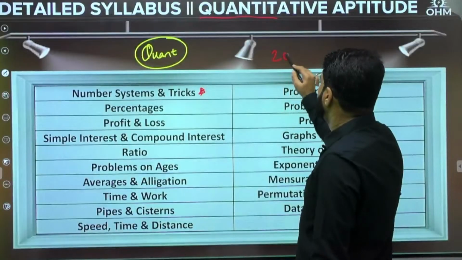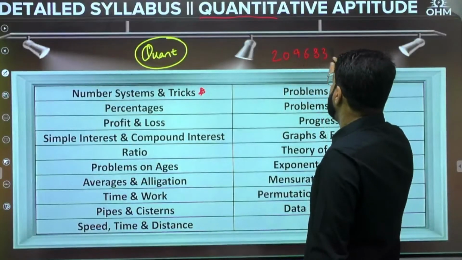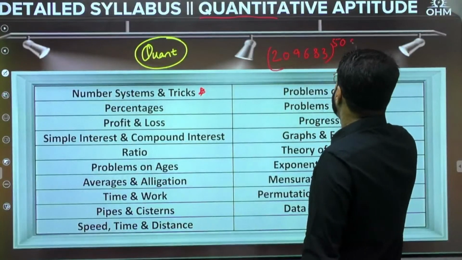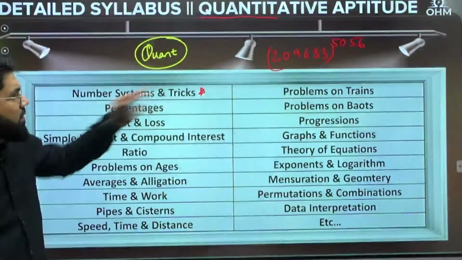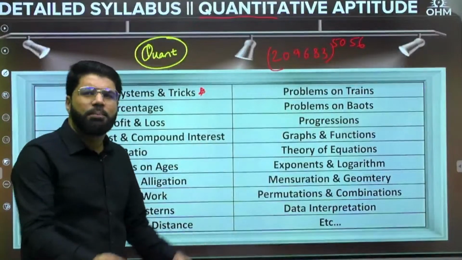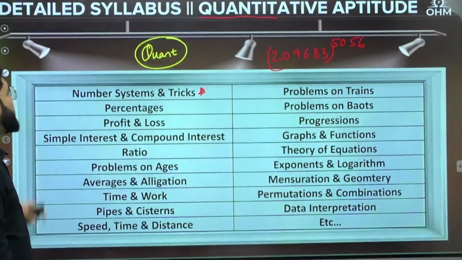Suppose if I give you 209683 raised to the power 5056. When I solve this, what is going to be the units digit? Okay, we cannot solve by calculator. So we need to know the patterns and methods of solving this question.